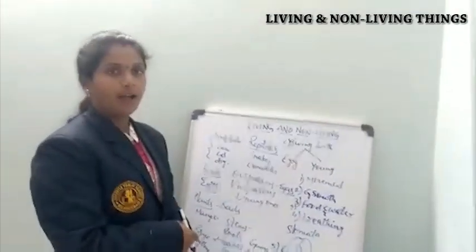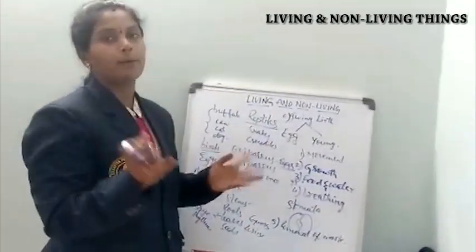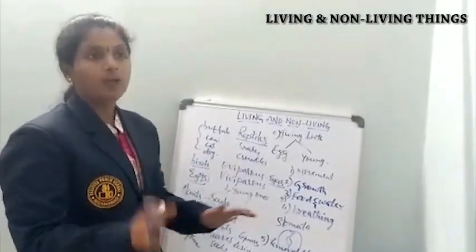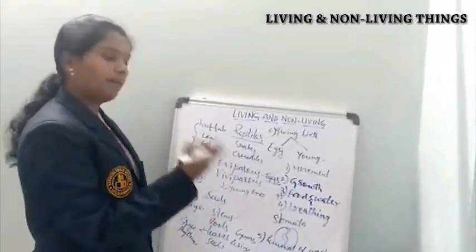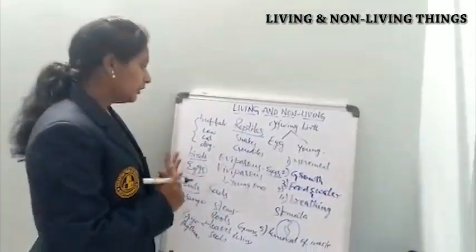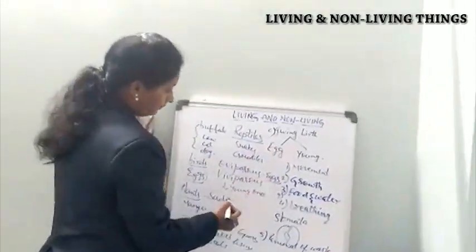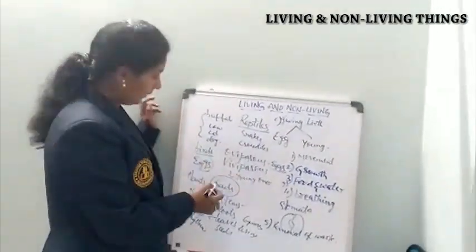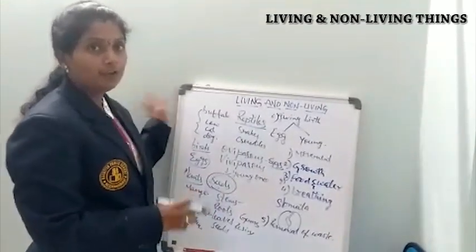In that way, mango trees grow. And if you see the roadside, many trees are there. How do they grow? Did anyone come and plant those trees? No. With the help of nature, like insects and birds, they grow in that way. So this is about plants getting new plants from seeds and their vegetative parts.